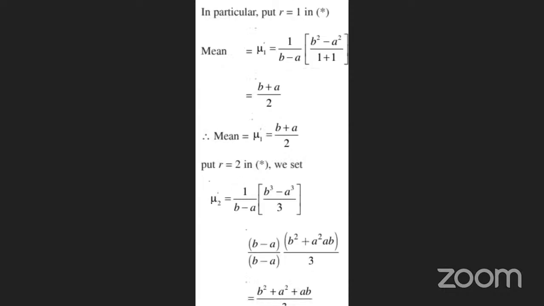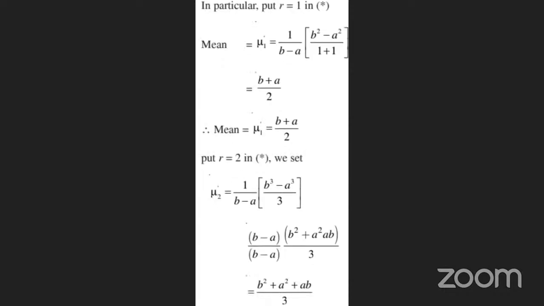What is the condition we are taking here? Put r is equal to 2, we say mu 2 dash is equal to 1 by (b minus a) into (b cube minus a cube) by 3. Using the b cube minus a cube formula, we write the same condition. The denominator b minus a is there, so the numerator and denominator b minus a should be cancelled.